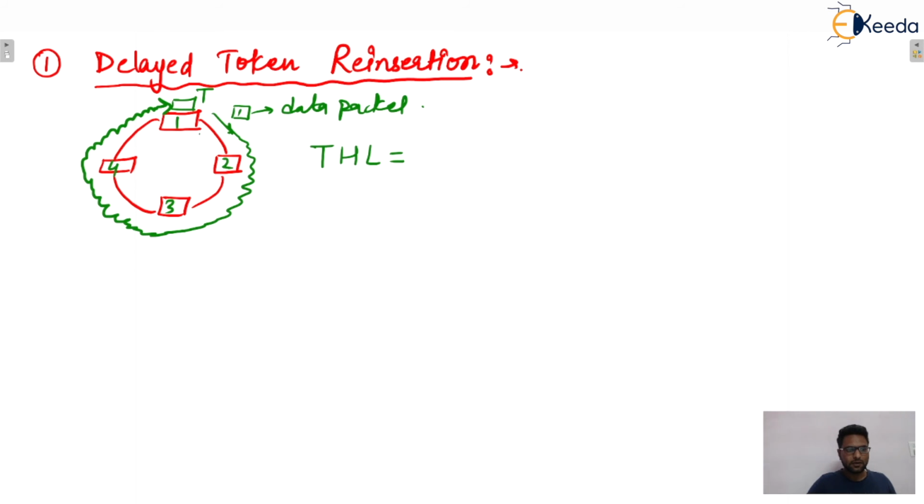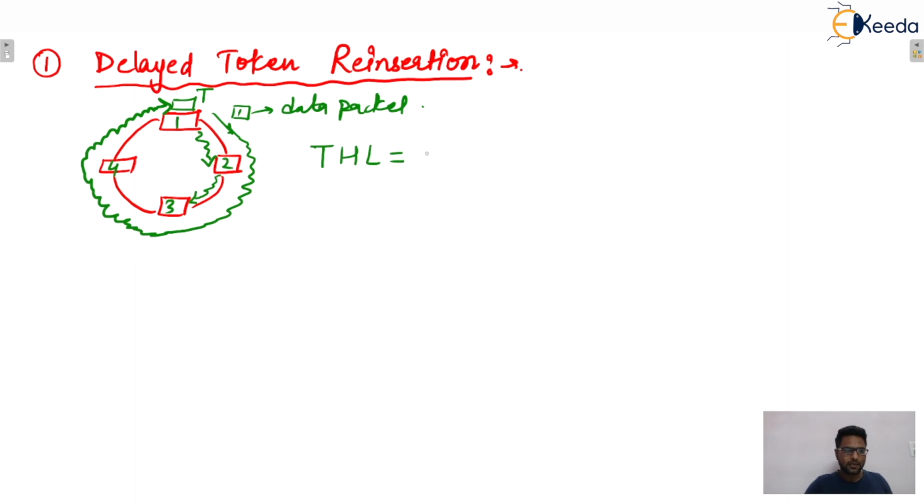Now this token will reach station 2. Station 2 will hold this token and transmit its data. When its data completes one round, only then will station 2 release the token. After that, this token will reach station 3, then station 3 will hold this token and transmit its data unit, and only when its data unit completes one round will station 3 release the token. And this strategy will continue.